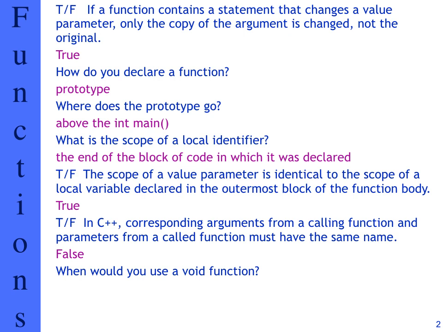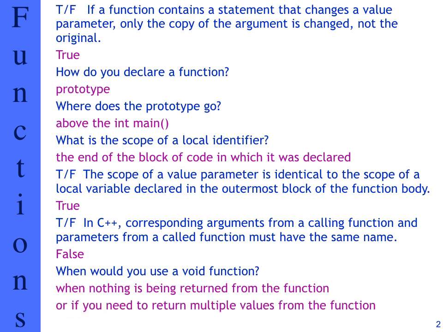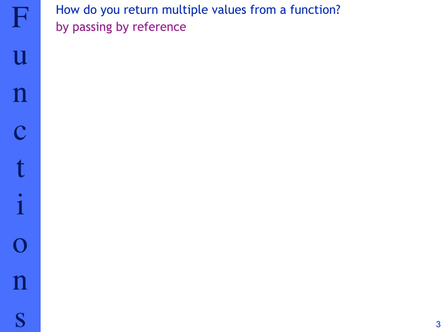When do you use a void function? There's two times we will do that. The first one is when there's nothing to return, so we don't need to return anything, we'll make that void. Or when we need to return multiple values from a function, so we make that void and pass by reference the parameters that we're going to use for return. So how do we return multiple values from a function? Yeah, we just talked about that, by passing by reference.